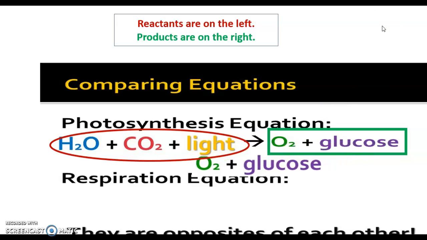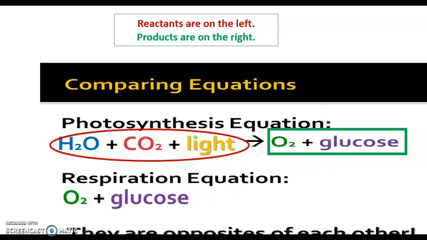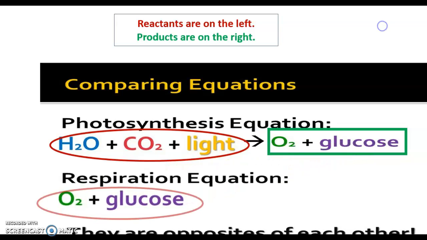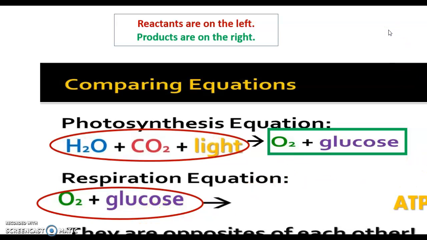Oh, wait a minute, what's happening here? Now this is a reactant, this very same thing, oxygen and glucose. They are the reactants in cellular respiration.